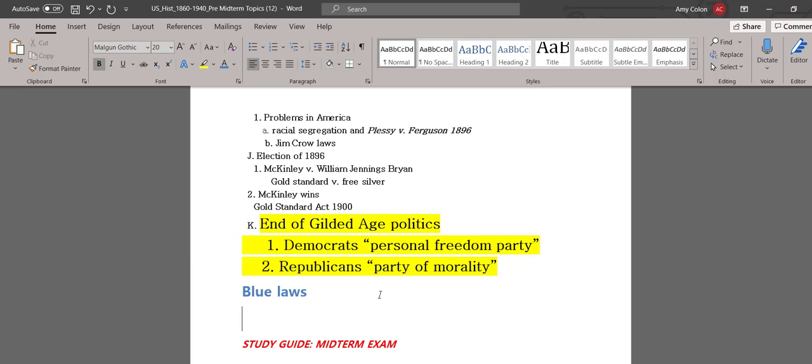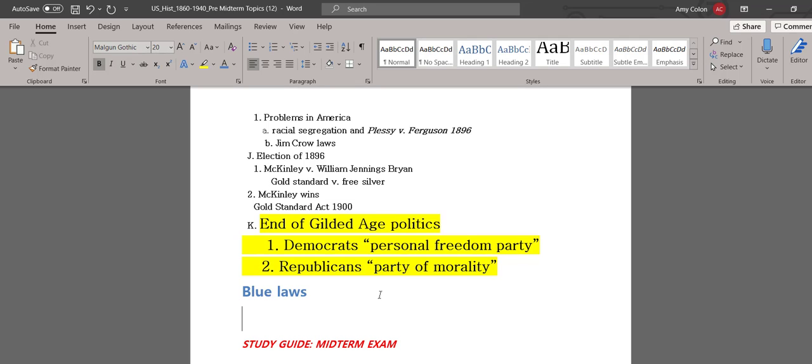Now, I know this is a history class, but I'm going to jump a little bit to today and the two parties. In modern times, the Republican and Democratic parties have changed. It's almost flipped. Today we think of the Democratic Party as getting more support in the North, and the Republican Party getting more support in the South.